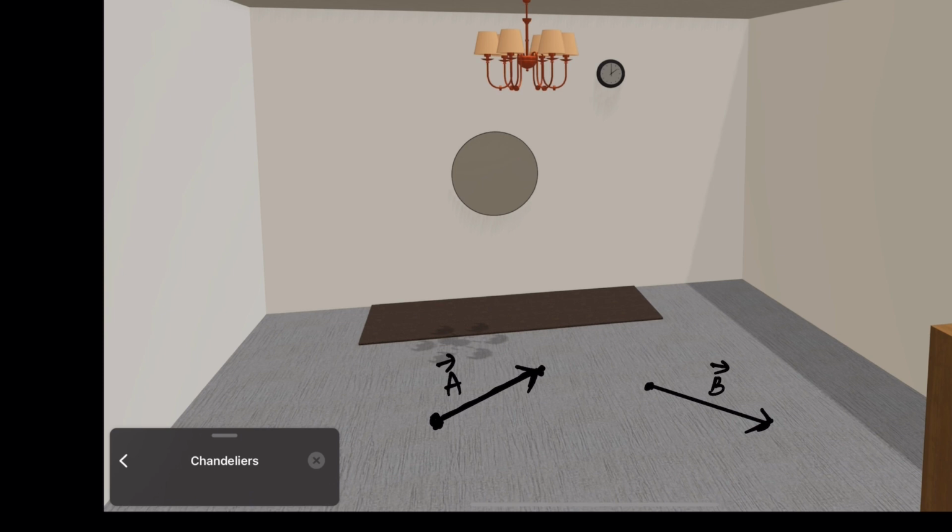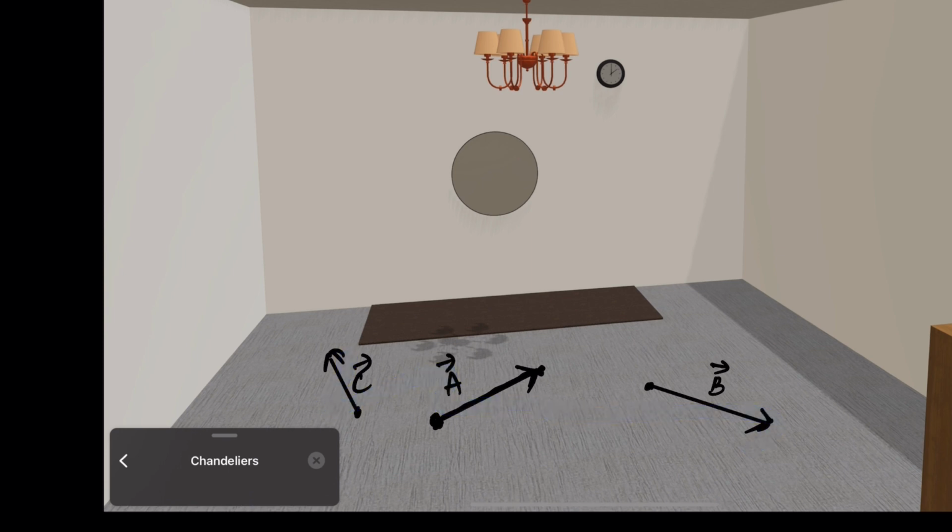I can say these two vectors, a vector and b vector, are lying on the same plane because we are talking about two ends walking on the same floor. So these two vectors, a vector and b vector, are said to be on the same plane. It could be three vectors, doesn't matter. Say this is c vector. They're all moving on the floor, so they are on the same plane.